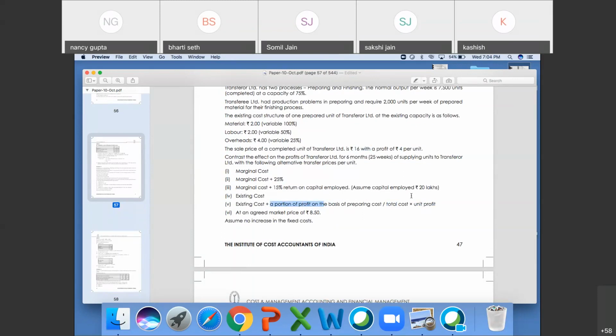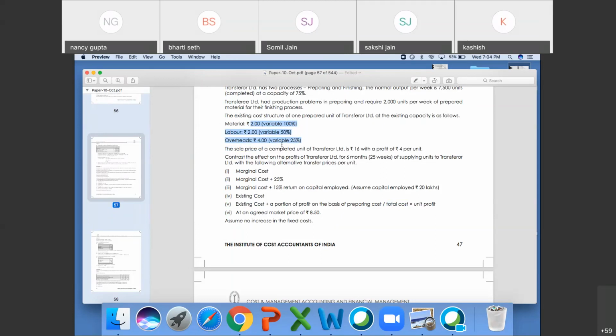Please understand this because this is an important one now. Existing cost, you are incurring 8 rupees here. 2 plus 2 plus 4, that is 8 rupees. Portion of profit on the basis of preparing cost, you are generating on preparing cost 8, this material, labor, overhead. It is a preparing cost basically, or existing cost. Upon total cost, here the total cost is 8 rupees if you want to add this.